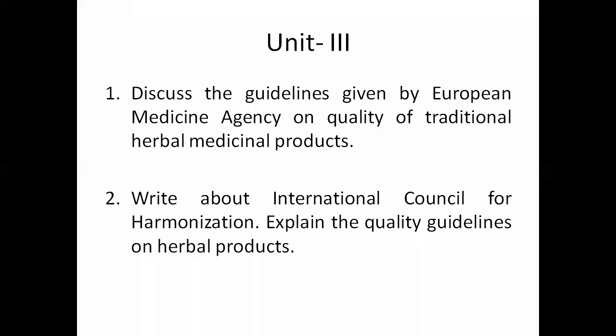So what kind of guidelines they have given, what is the harmonization process, how the people come together and discuss the quality parameters on herbal products, that you are going to write in one flow, right? And you have to highlight what guidelines are actually given by the ICH. Then one or two guidelines which look similar you can mix up also in your answer.